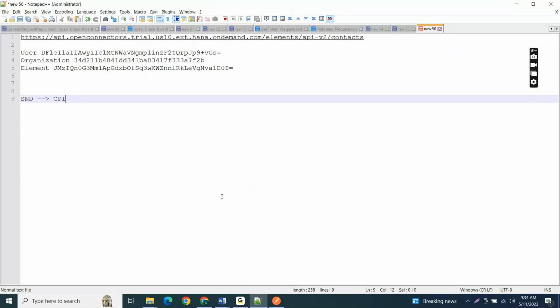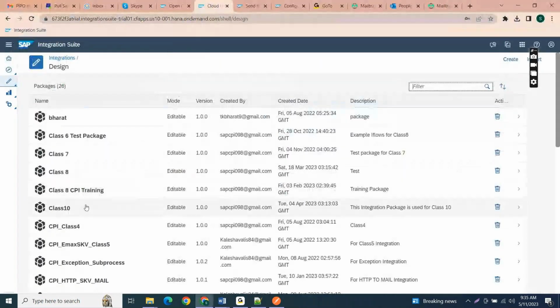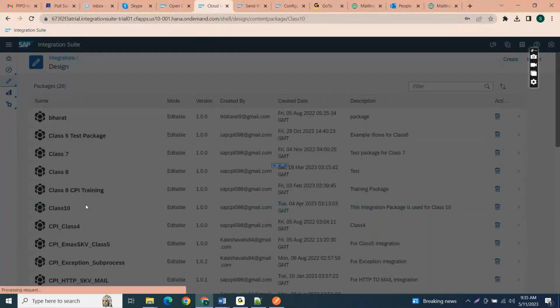The CPI will send the request to the open connectors. So the open connectors will connect with the Outlook application. Clear, like this it will work. So that means Outlook, and then between the CPI and Outlook, this open connectors is a bridge to connect with all the Outlook services. So let me show you. Let me configure one sample integration flow that will give a clear idea.